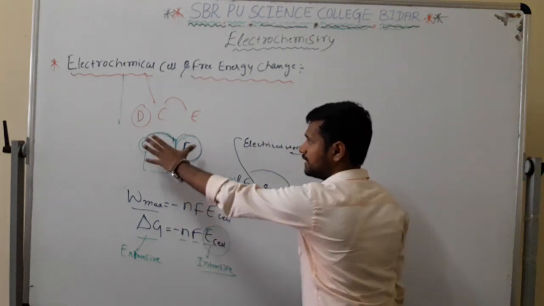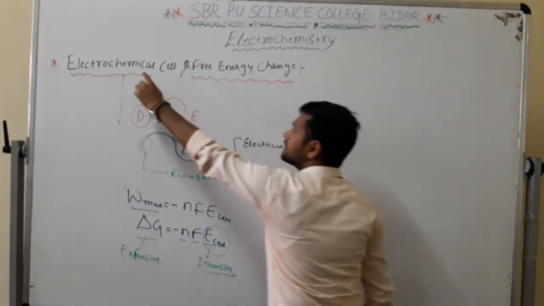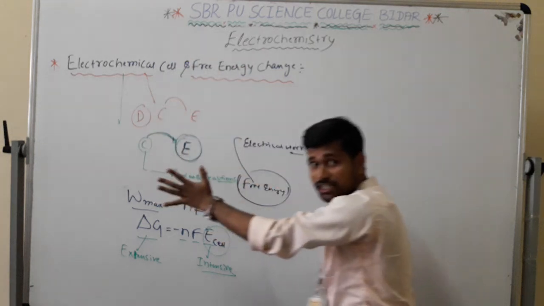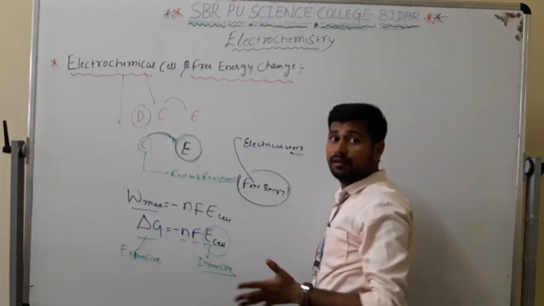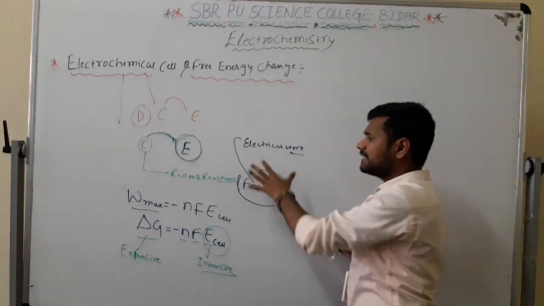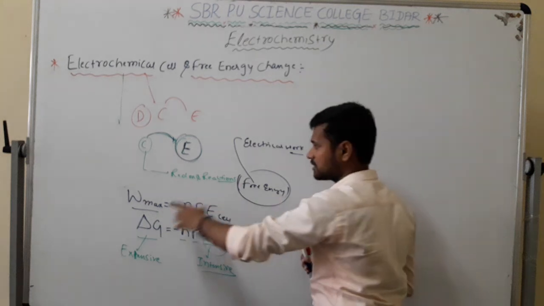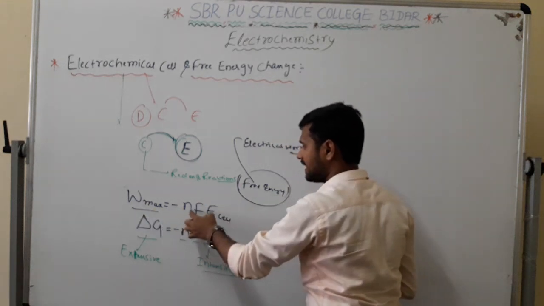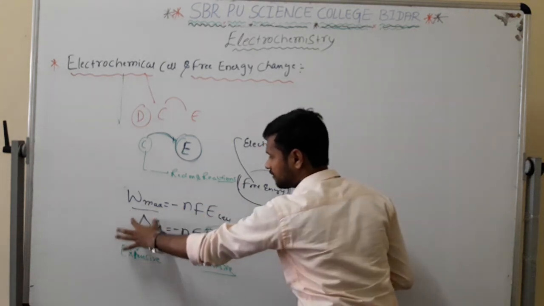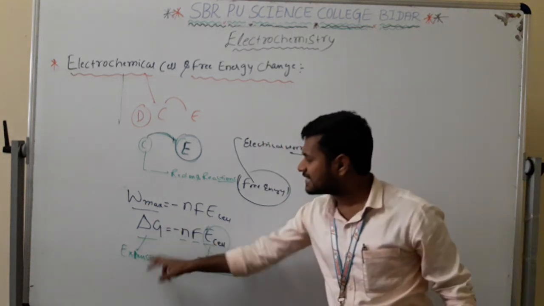First of all, what have we done? Electrochemical cell and free energy. Within this electrochemical cell, free energy change comes, and that free energy is used for electrical work. That electrical work I can represent for the whole process as W max is equal to minus nFE cell. This W max I can write as delta G, and delta G is an extensive property.